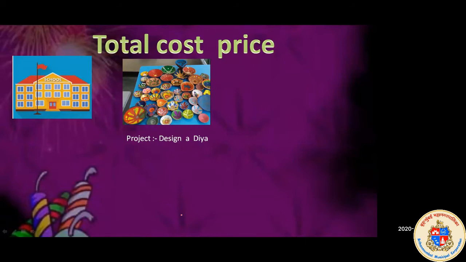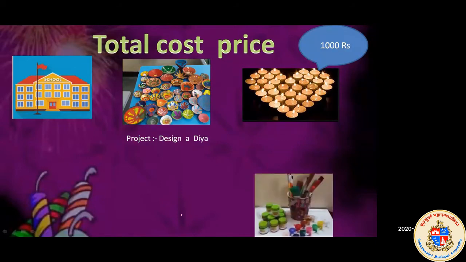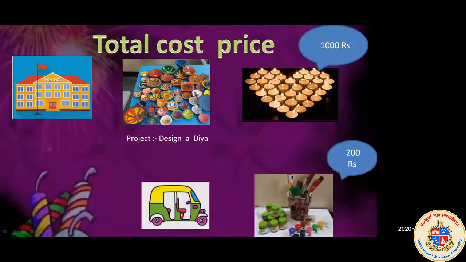So now let's see, we have bought diyas. The cost of the diyas was 1000 rupees. After that we bought colors also. The cost of the colors was 200 rupees. Then for going to the market and coming back, we needed an auto rickshaw, that is transportation also.